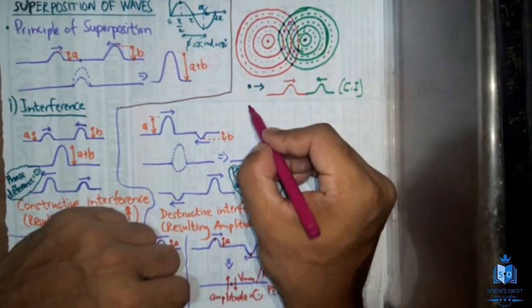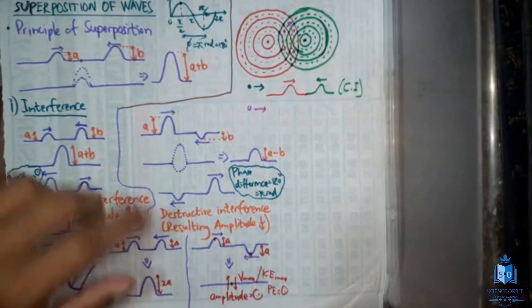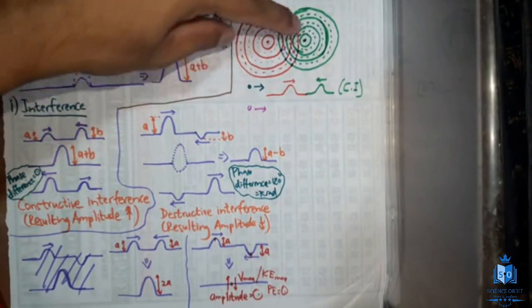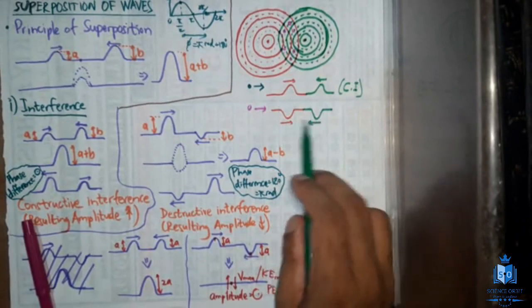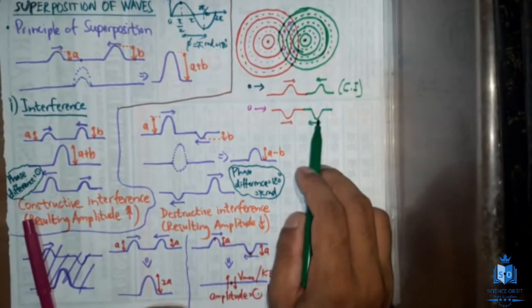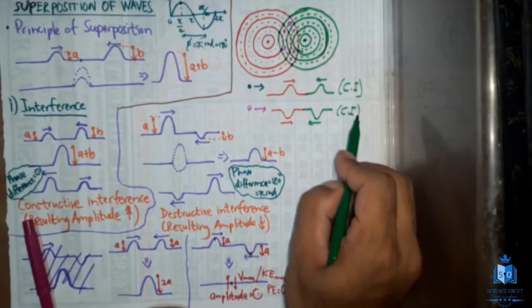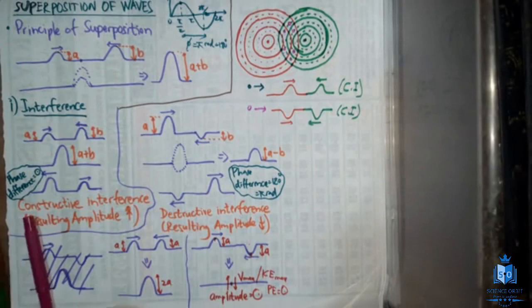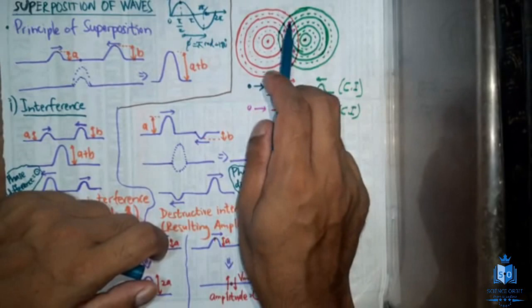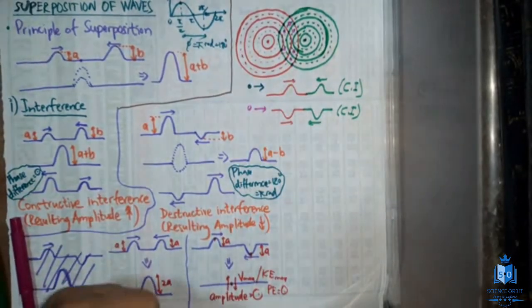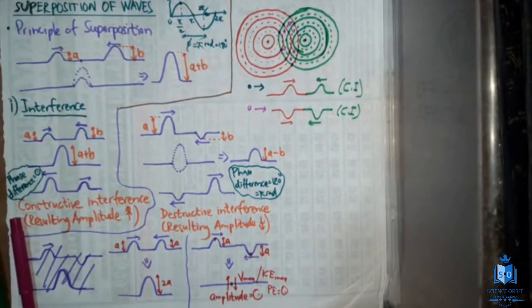Okay, so this circle. What is the meaning of this? Broken line of red and broken line of green are meeting. That means trough of this and trough of this are meeting. When you say trough and trough, again they are in same phase. So again it is constructive interference. Okay, so the points we have marked, these points and these points, all of them are examples for constructive interference. Right. Now let's try to identify, obviously, destructive interferences.